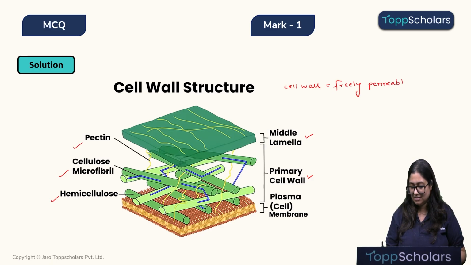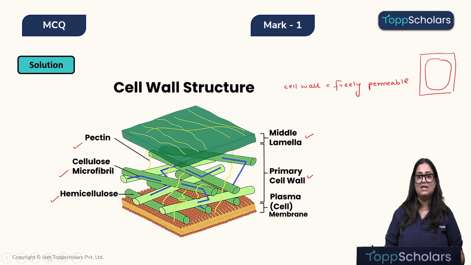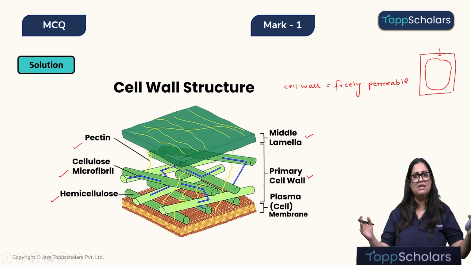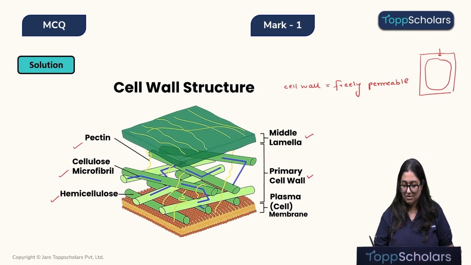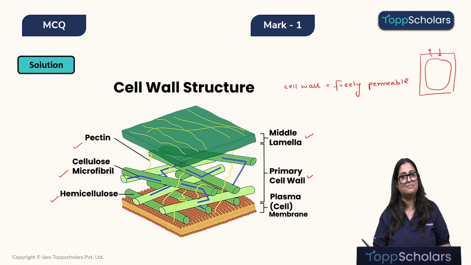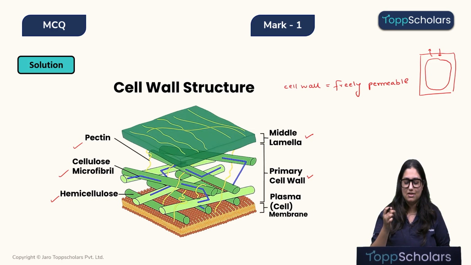That means, let's look at a plant cell. This is the cell wall of the plant cell, and this is the plasma membrane of the plant cell. Through this cell wall, everything can enter the cell, that is water, ions and other substances, and similarly everything can exit as well. So the cell wall is a freely permeable membrane.